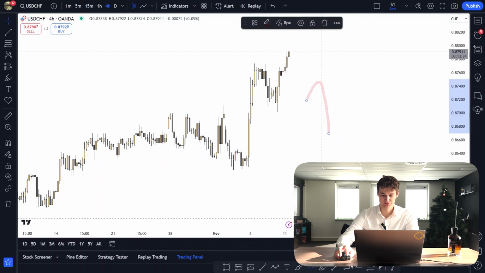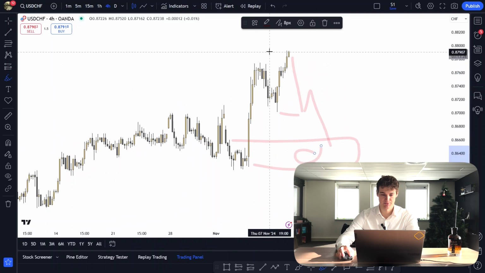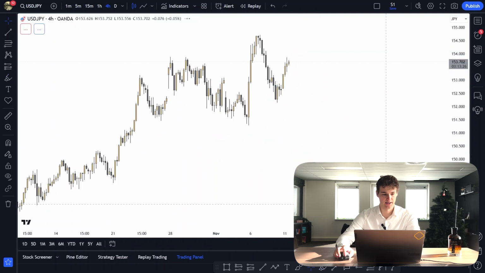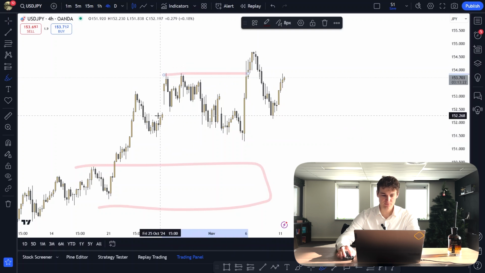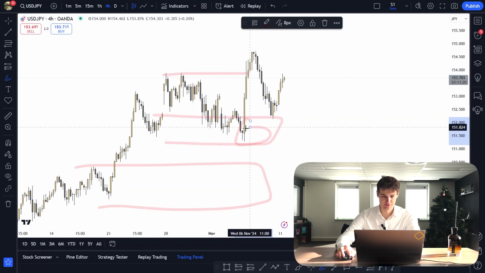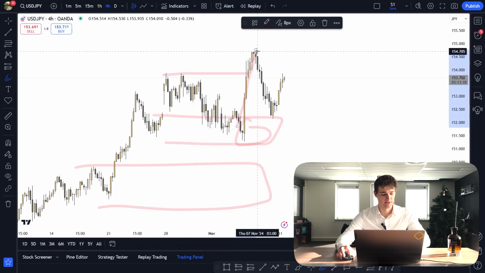USD CHF, we are still waiting for that proper change of character. Once we get that change of character, we're going to be looking for shorts into demand. Once we tap demand, we're going to be looking for longs to take out that high. UJ is respecting our analysis nicely. This one played out from last week, basically respecting that demand zone and then taking out the high.